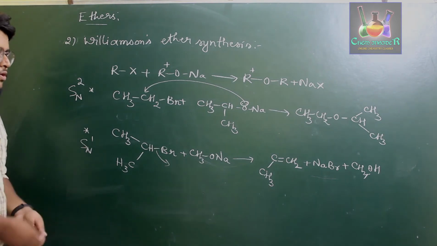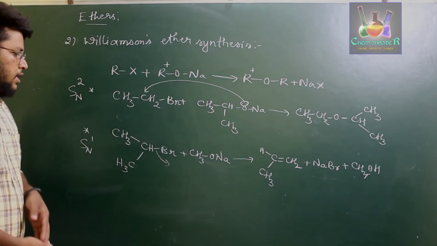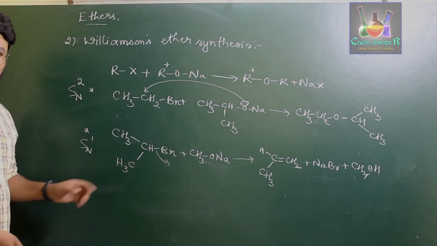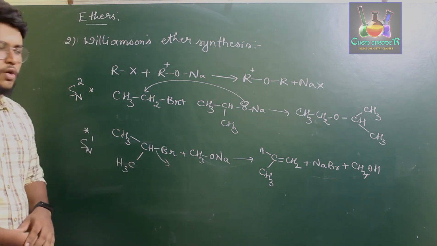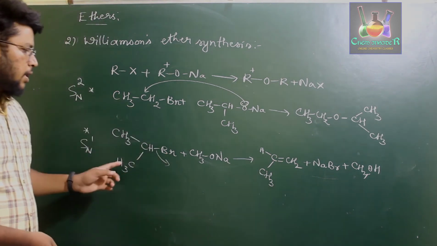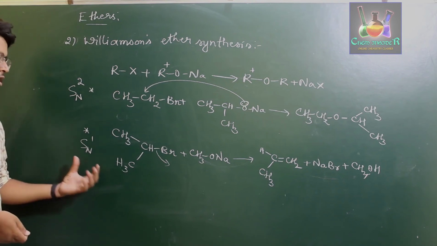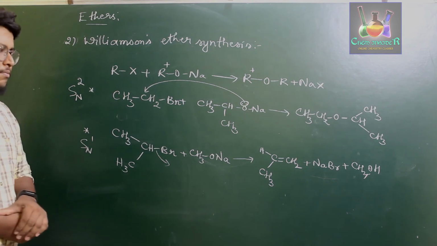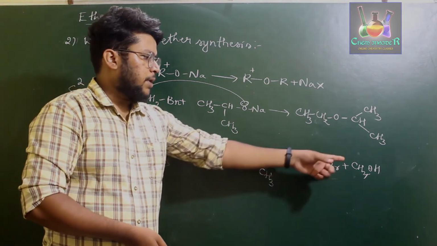That is, when you treat a secondary alkyl halide or tertiary alkyl halide with sodium alkoxide in a Williamson ether synthesis, what you are going to end up with is an alkene. The complete reaction will be following SN1 mechanism, leading to the formation of alkene along with sodium bromide and alcohol.